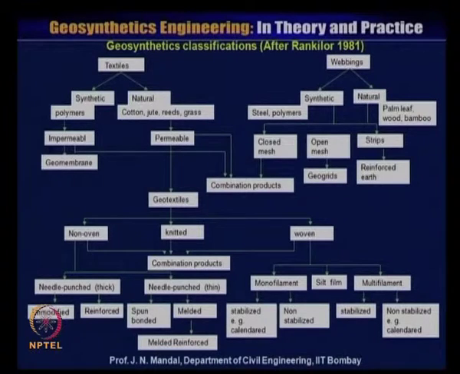Again, on the webbing, this may be synthetic or natural, like palm leaf, wood, bamboo, or steel or polymer. These have a closed mesh and open mesh, and also the strip.